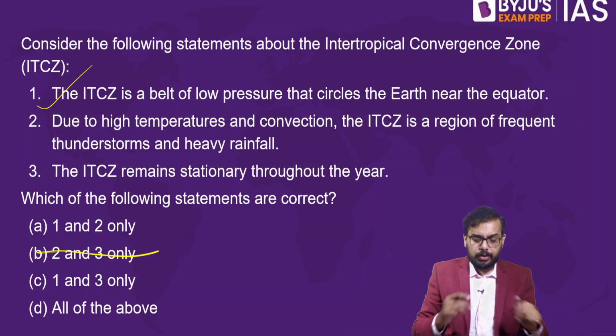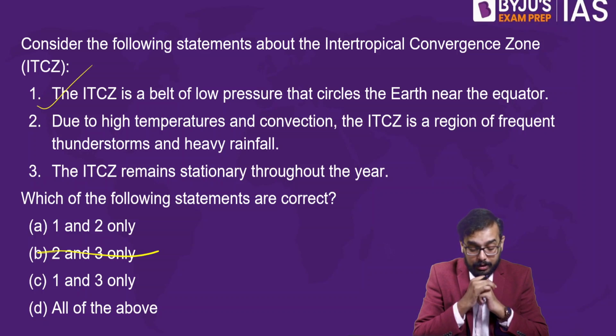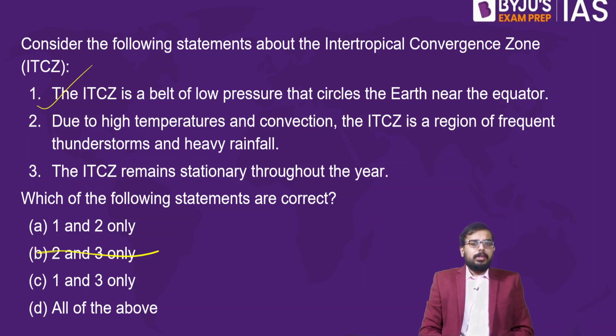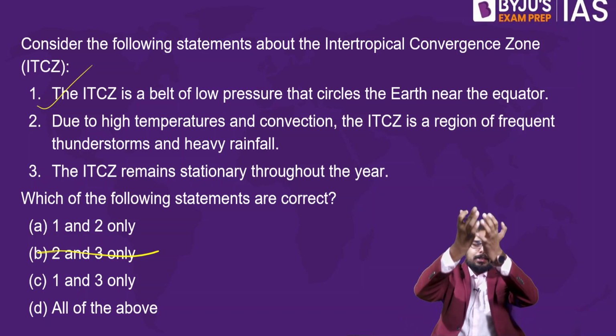Due to the high temperature and convection, ITCZ is a region of frequent thunderstorms and heavy rainfall. So what do you think? Is there any heavy rainfall near ITCZ? Is it true or wrong? In which condition do you get rainfall? Whenever the air ascends, we automatically get rainfall. That's the basic thing that you should know. When the air ascends, we get rainfall.